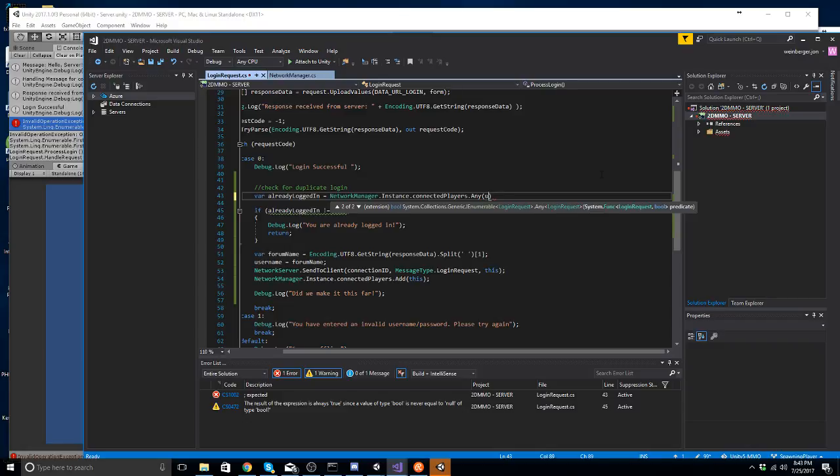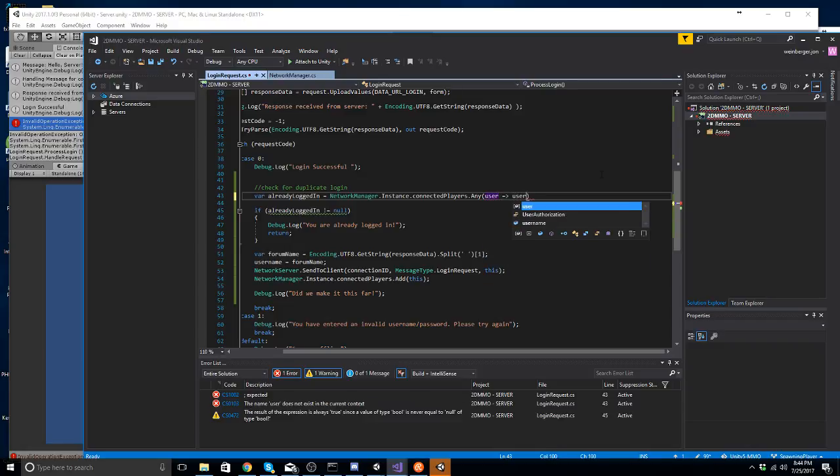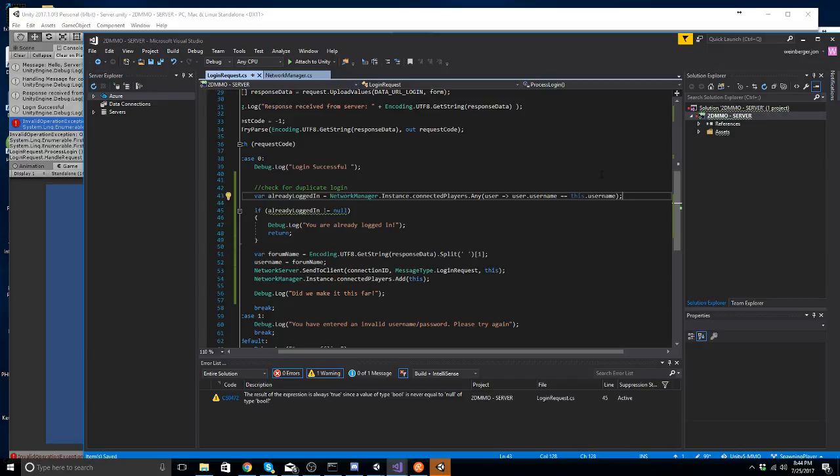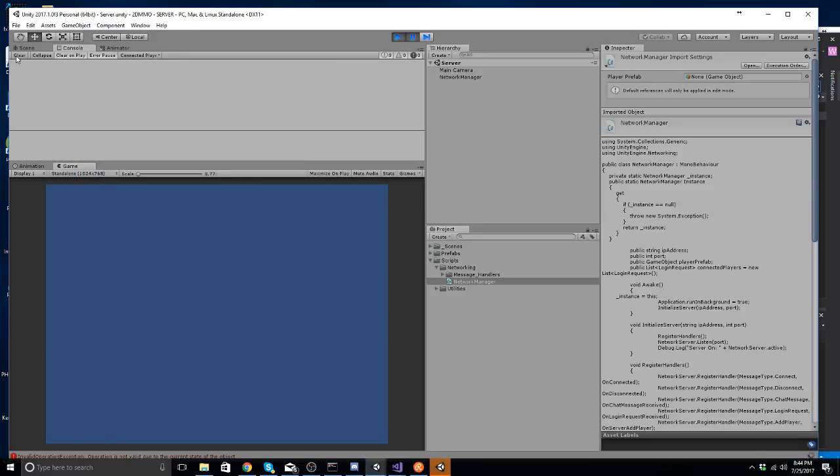So here we're going to say any user points to user.username equals this.username. So this is going to return true or false, and based on that we will do what we want. If alreadyLoggedIn is equal to true, you are already logged in, return. Let's go ahead and save this, turn off our server, restart the server.